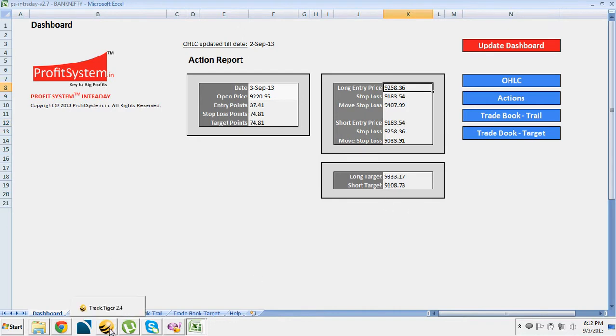Let me again go to Bank Nifty and look at which one is triggered first, whether the long entry price which is 9258.36 or the short entry price which is 9183.54.